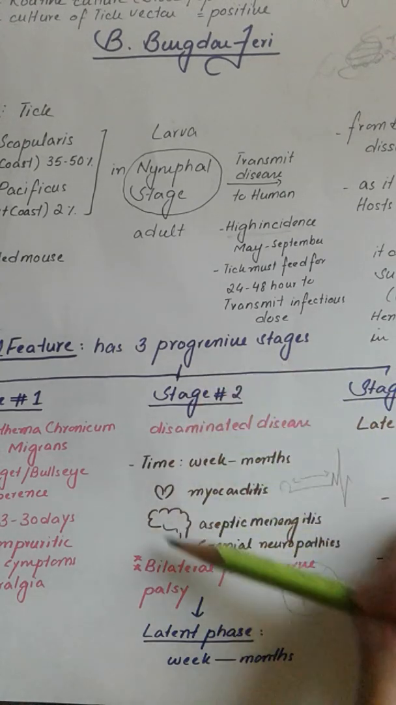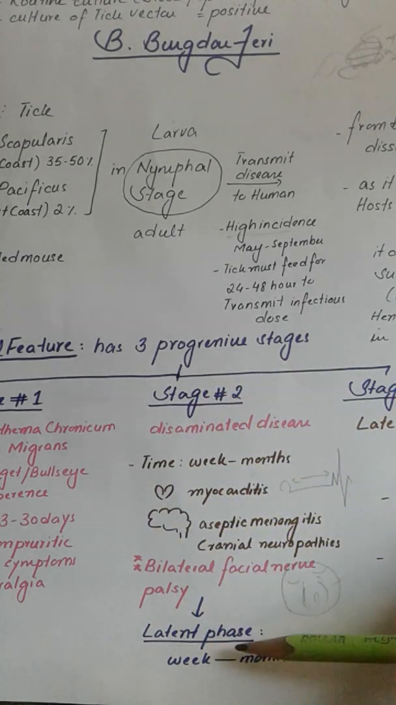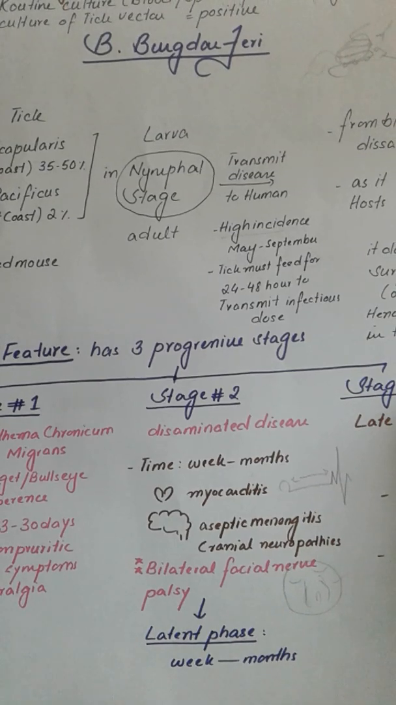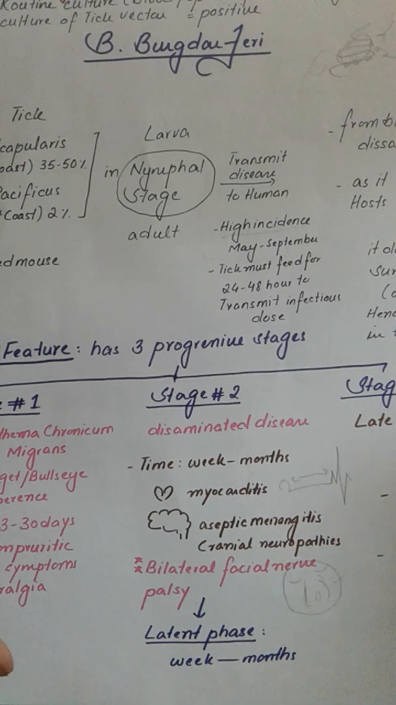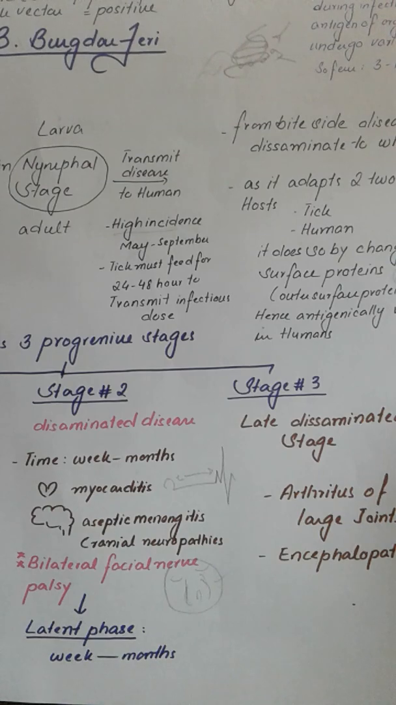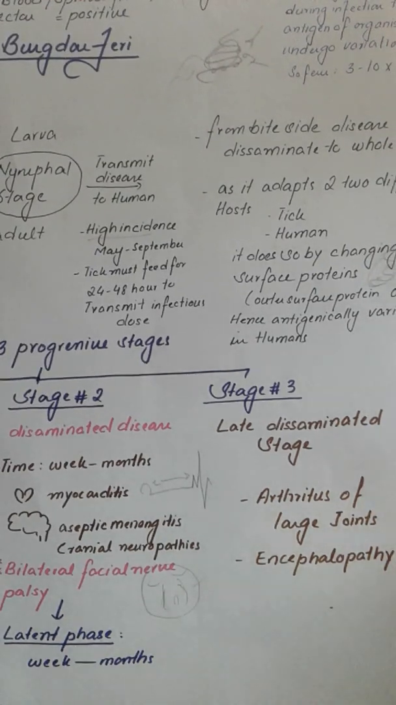Then after all of these manifestations, it enters a latent phase in which there is no specific infectious state, and this latent phase can last up to weeks or even months. Then after some time, stage 3 develops, which is a late disseminated stage in which the organism goes to the joints, causing arthritis-like symptoms. It affects mostly the weight-bearing or large joints, such as the knee joint, and it can also cause encephalopathy.